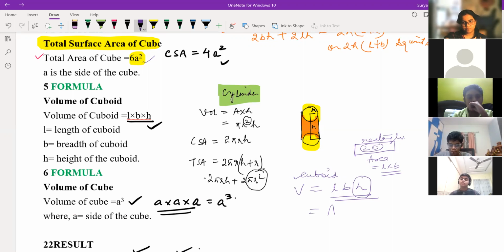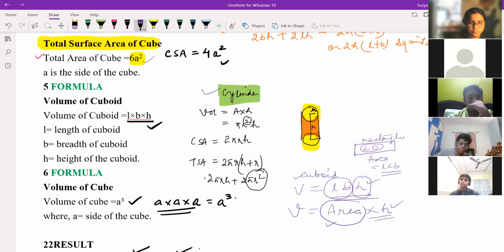So you can say area into height also, correct? Area of rectangle into height. Is it clear how to find volume? Yes, sir. Because area is nothing but length into breadth, and we multiply the extra height because these are three-dimensional figures. So length into breadth multiplied by height becomes volume. Similarly, we use it for the cylinder also. How will the volume of cylinder be pi r square h?